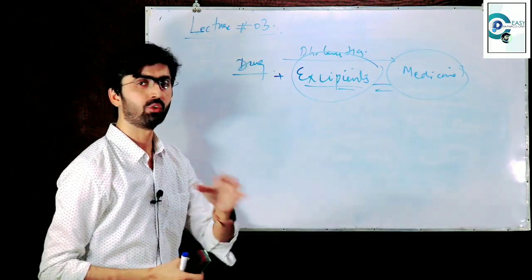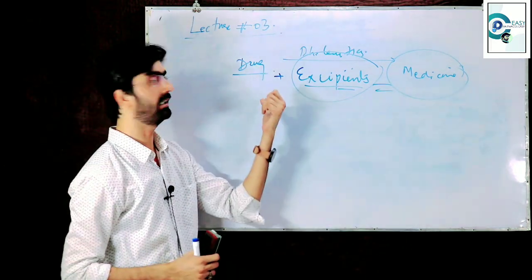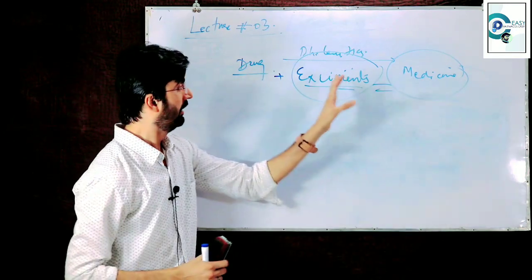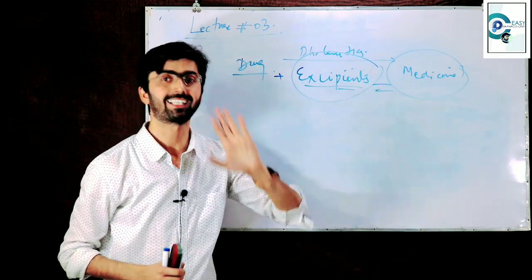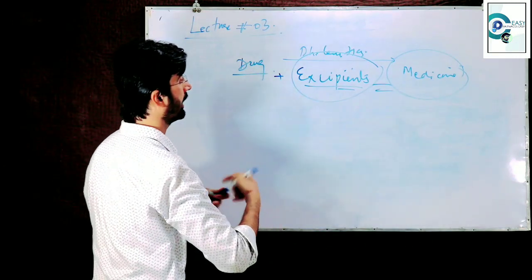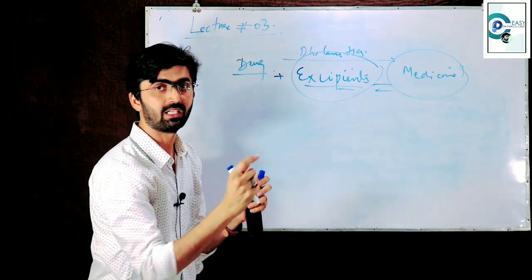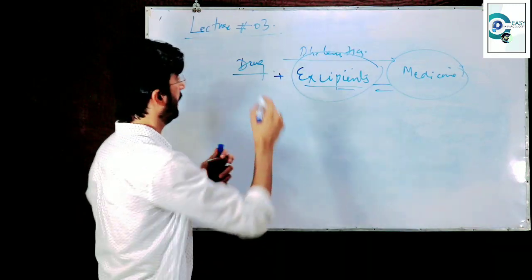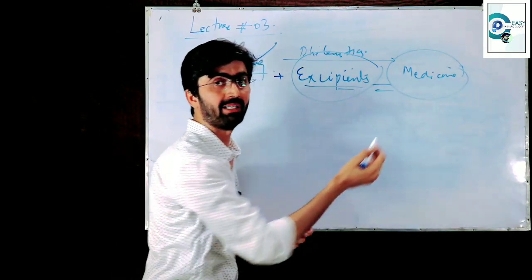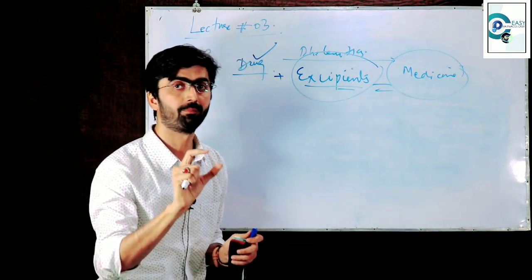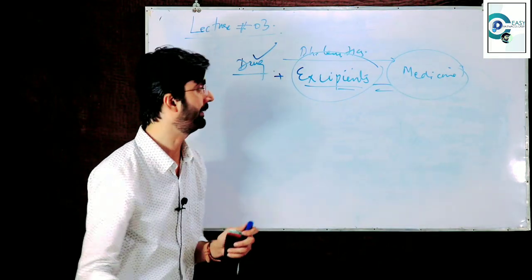Medicine is a decorated form of the drug. The excipients are also chemicals. These chemicals are added or mixed with the pure drug to make it the medicine. And medicine is what? Any suitable form which is conveniently administered to the human being.